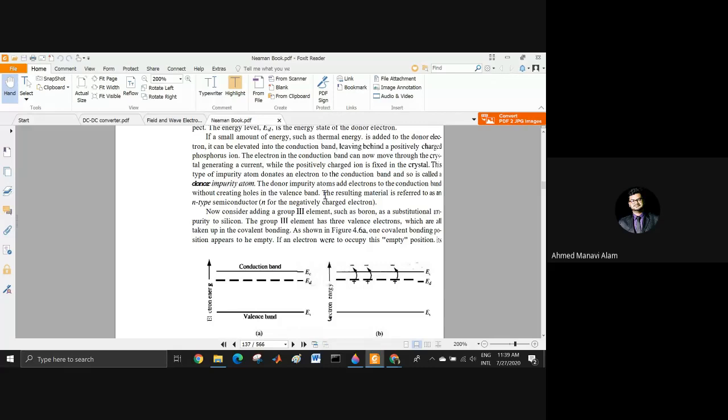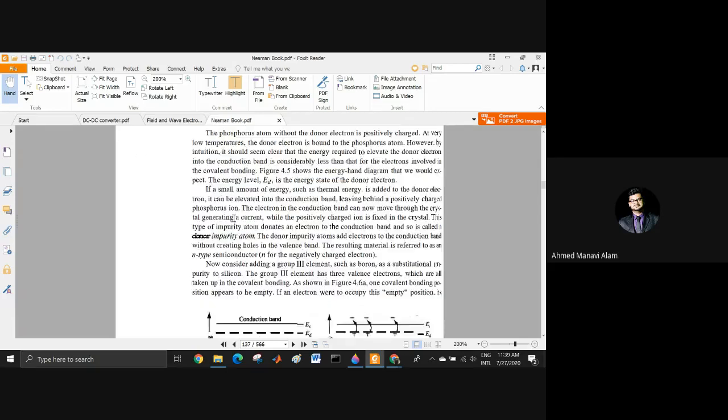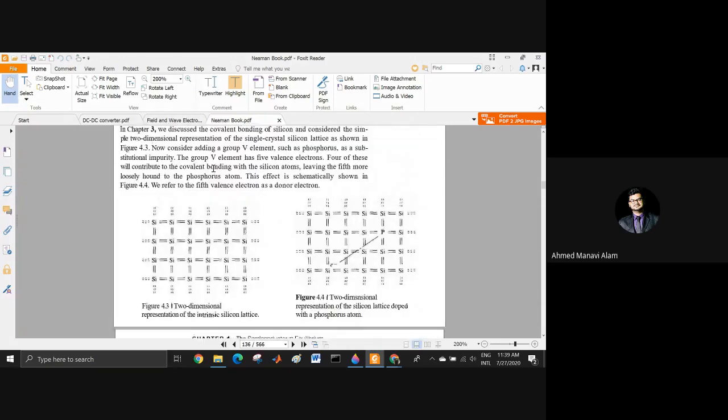bipolar junction transistor, BJT, PNP, and MOSFET, all these things are created with N-type and P-type materials or semiconductors. So today we have achieved our understanding of how to create an N-type material. N-type semiconductors are created whenever you add an impurity to your silicon crystal, and that impurity has to be in the group 5 region, otherwise you will not get the n-type material.